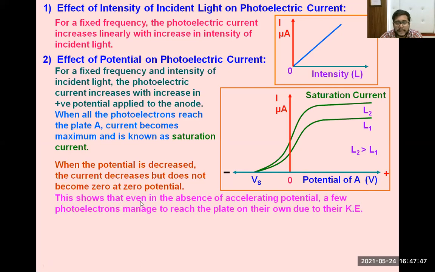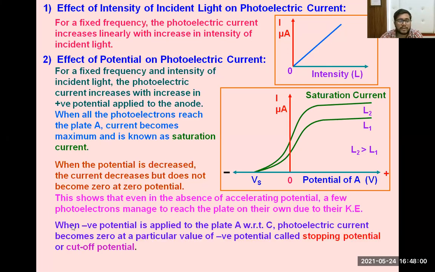This shows that even in the absence of accelerating potential, a few photoelectrons manage to reach the plate on their own, due to kinetic energy. Therefore, when negative potential is applied to plate A with respect to plate C, the photoelectric current becomes zero at a particular value, and that negative potential is called the stopping potential or cutoff potential.